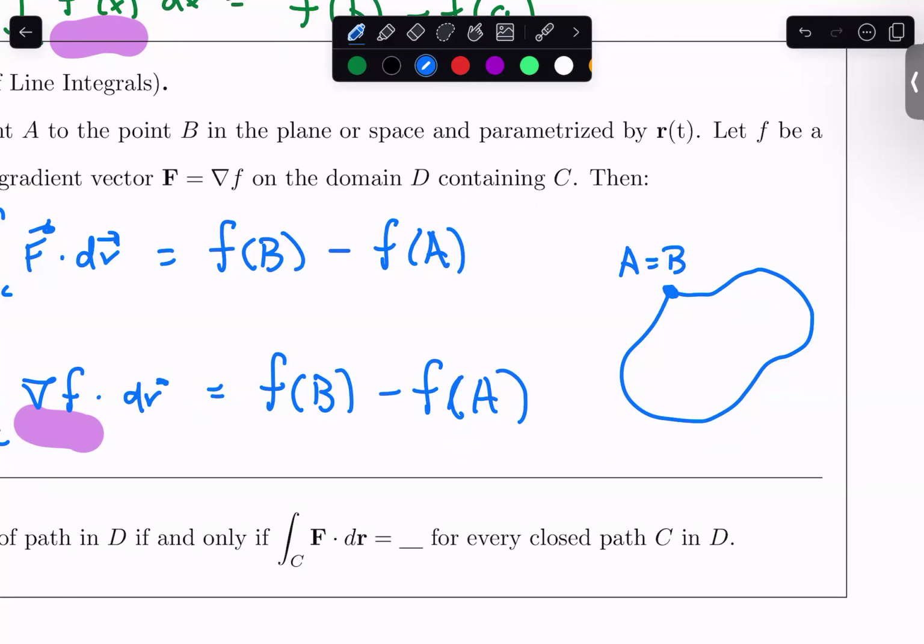Good. And so I don't know what f of b or f of a are, but I know that they're the same. So maybe they're both 5, or maybe they're both 7, or maybe they're both negative 13. But the big thing here is that it's going to be f of b minus f of a. So 5 minus 5, or 7 minus 7, or negative 13 minus negative 13. No matter what, you're going to end up getting 0 here.